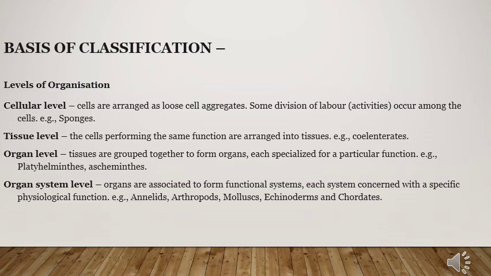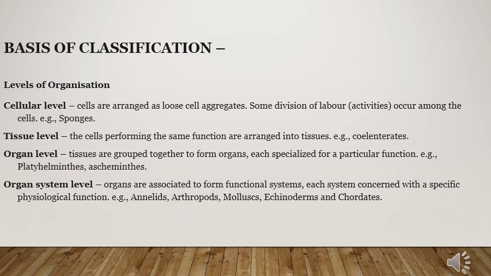The next level is organ level. When different types of tissues are grouped together to form an organ for a specialized, particular function, that type of level is known as organ level. For example, in Platyhelminthes and Aschelminthes.